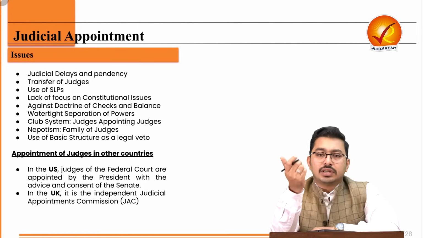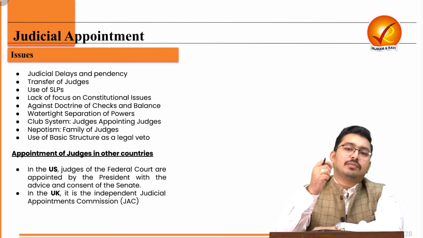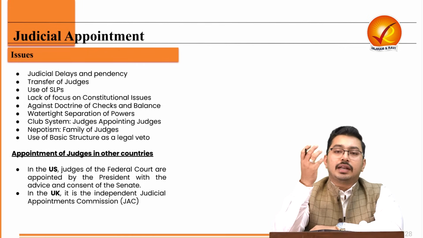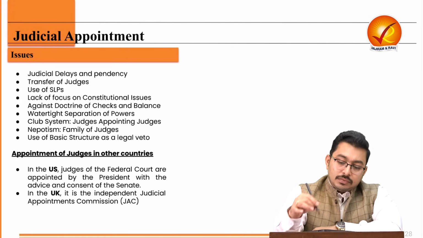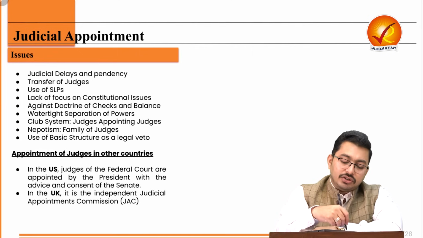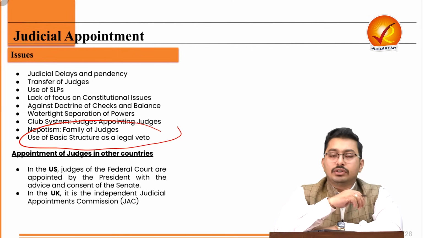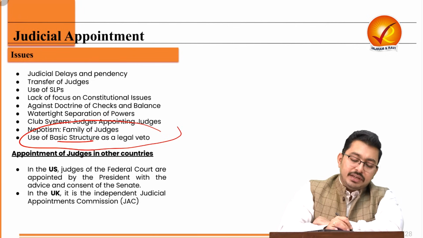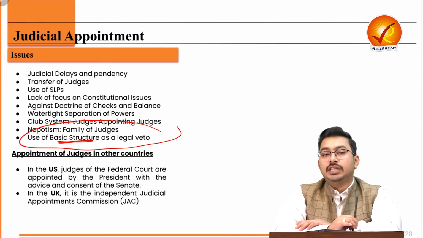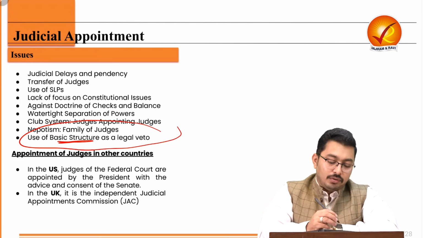Then there are very few selections from the bar, that means very few lawyers are getting elevated to the bench. Then there are allegations of nepotism, and the judiciary wants to maintain the collegium system and uses the basic structure as a legal veto against any such reforms.